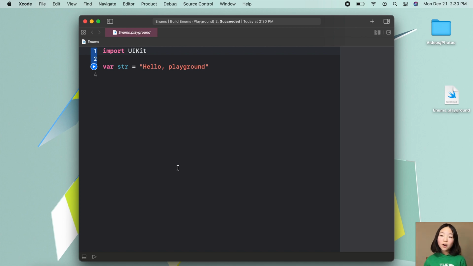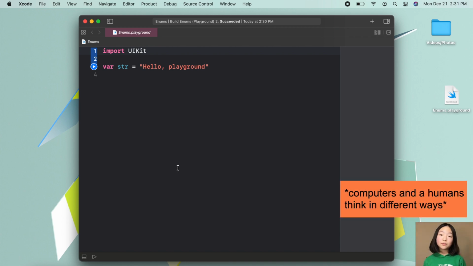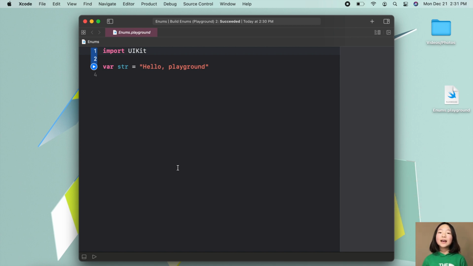Now, even though they like the same season, and to us humans, we know that they do like the same season, to a computer, it may be different. For example, if we had an if statement in our code that said only to run a block of code if somebody's answer is fall, then if we gave that if statement an answer of autumn, the computer wouldn't think like a human mind.